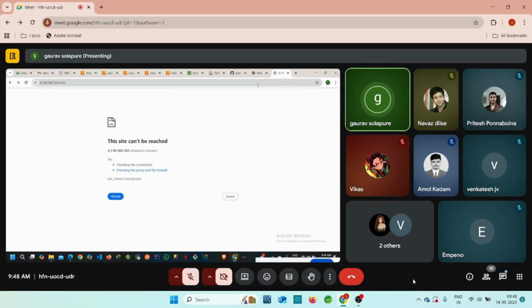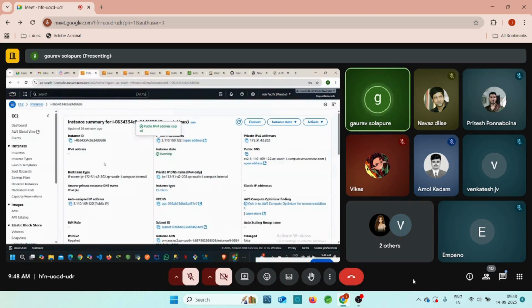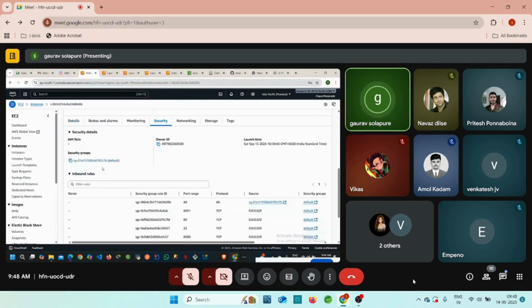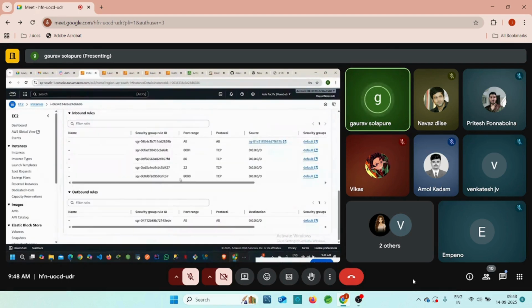But whenever we change this port number, in the AWS cloud also you need to mention this port number, right? Because this Tomcat server is invoked from the AWS infrastructure. So you need to notify the AWS cloud that our Tomcat server should now be started on 8081, right? So here we have the security application available, and here you can change the port number to 8081.